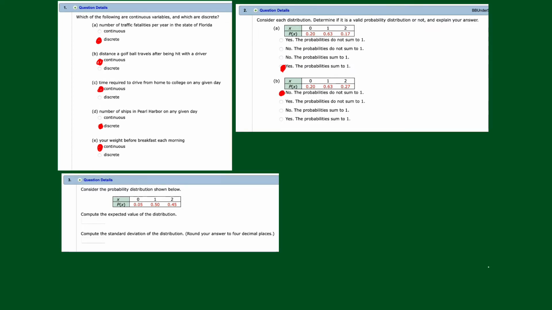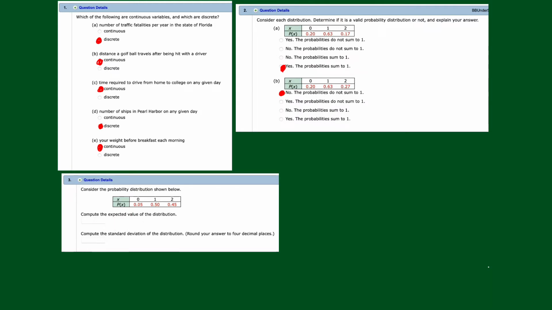And problem 3 says, consider this probability distribution. Now, I think it's going to be valid, right? For every x, the probabilities are between 0 and 1. And if I add them up, 50 and 45 is 95, and 5 is 100. It works. It is a valid distribution. Compute the expected value and then the standard deviation.